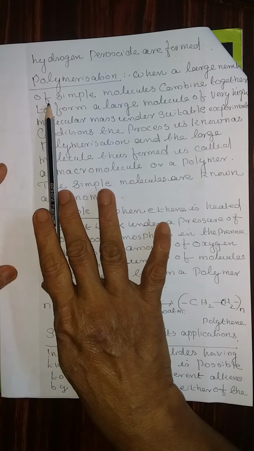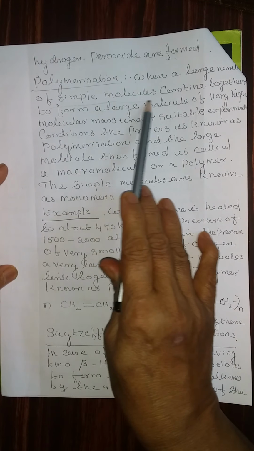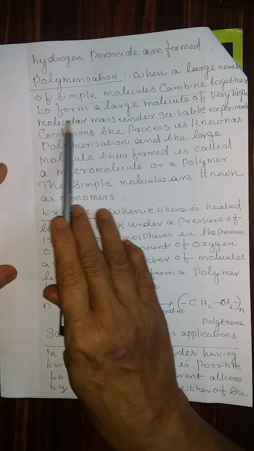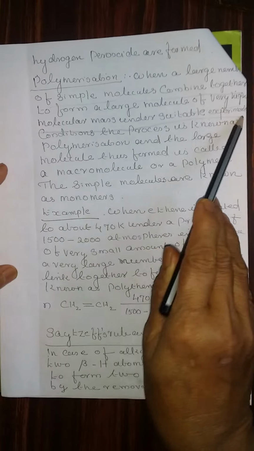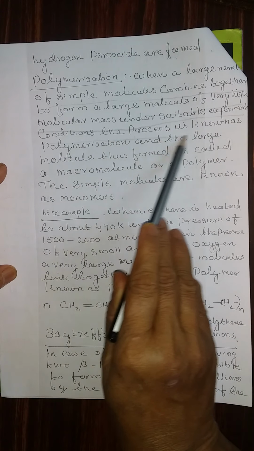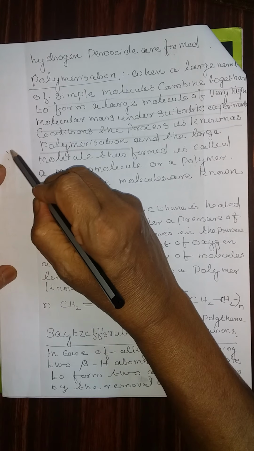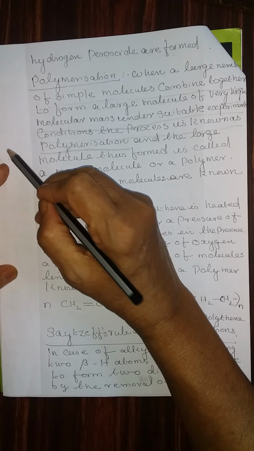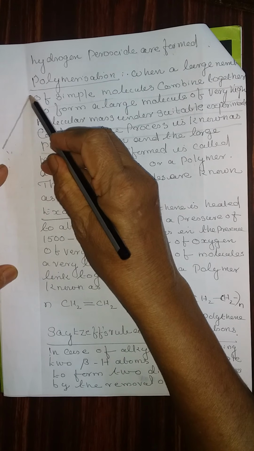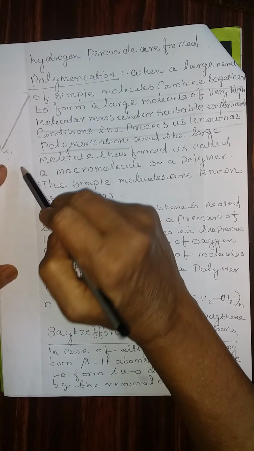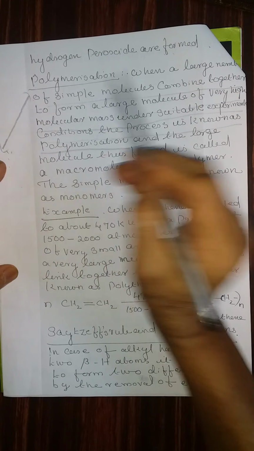Now, next property is polymerization. When a large number of simple molecules combine together to form a large molecule of very high molecular mass under suitable experimental conditions, the process is known as polymerization. That means smaller molecules under special experimental conditions, temperature and pressure, are converted into a large molecule. It is called a macromolecule, and this product is known as the polymerized product or a polymer.